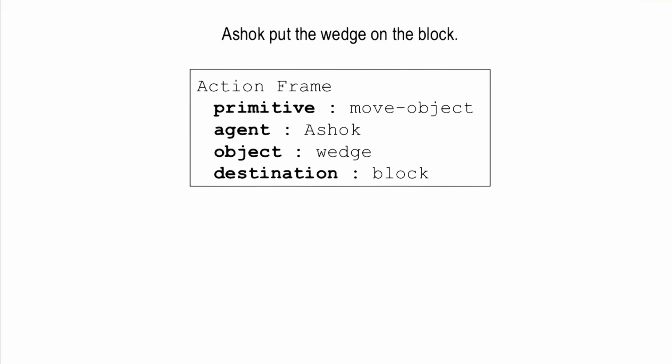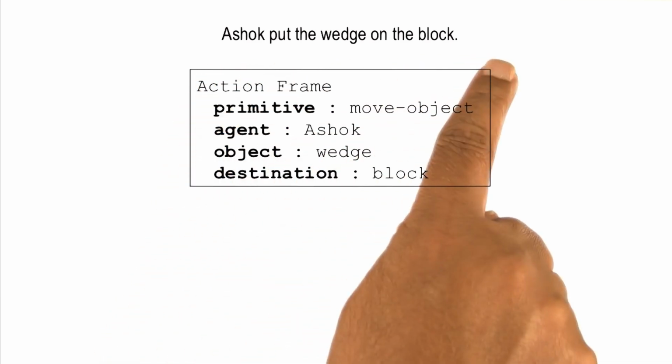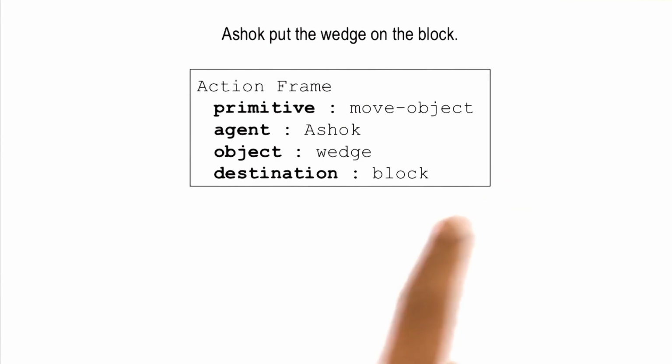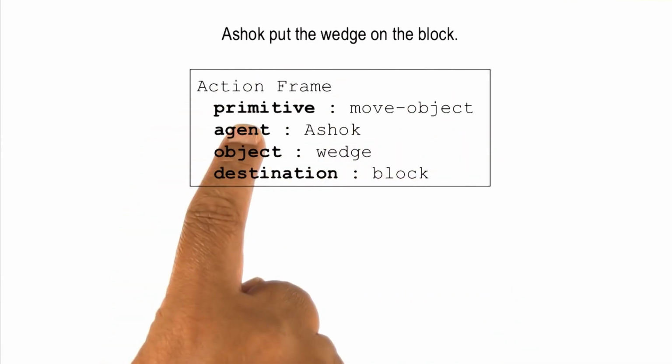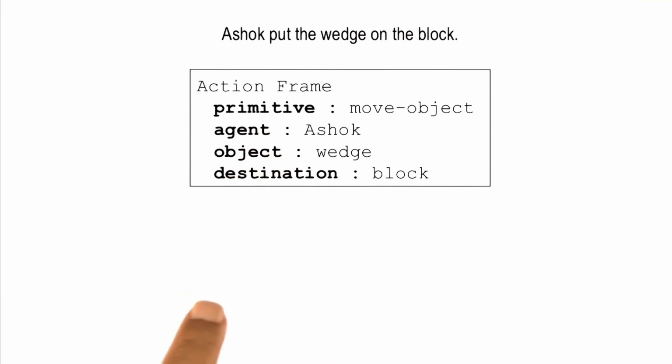We had said that the title of this lesson is Common Sense Reasoning. Let us dig a little bit deeper so that we can see where the common sense reasoning is coming in here. Consider this sentence, Ashok put the wedge on the block. Imagine an AI agent that pulls out the frame for move object as a primitive action and fills in all of these slots, and by now we know how the agent can do that.